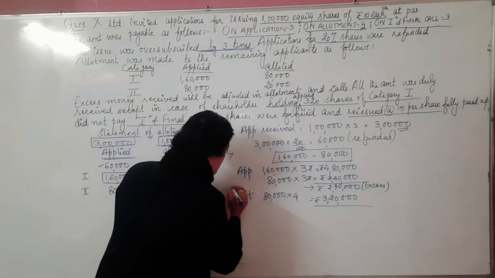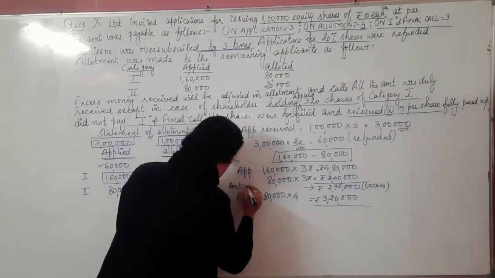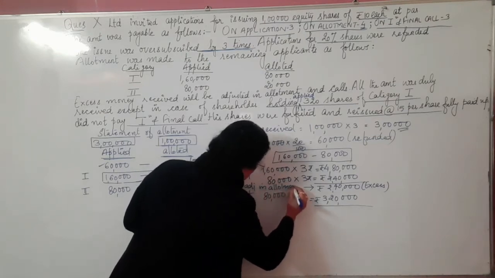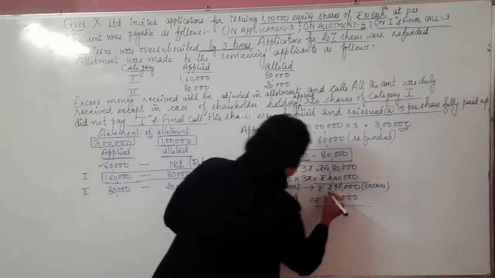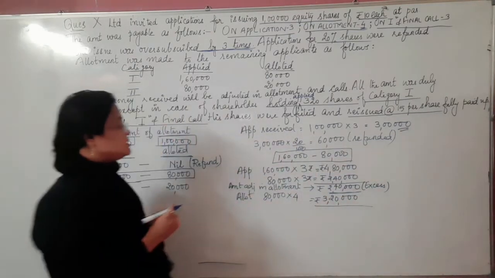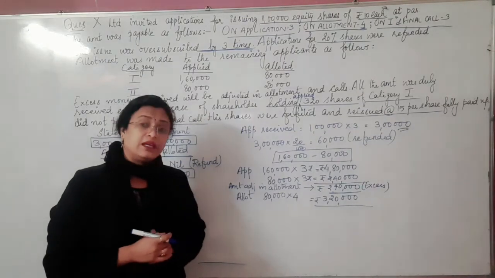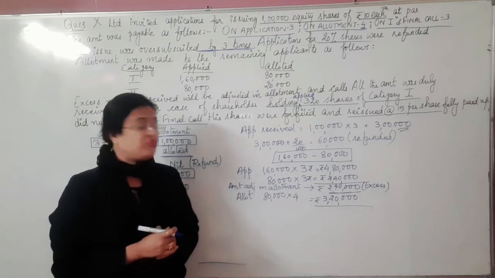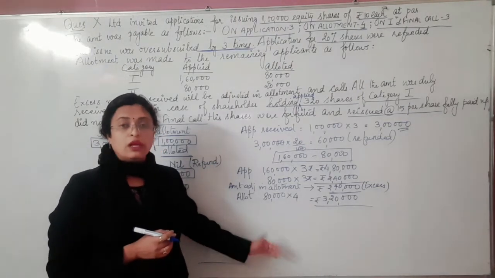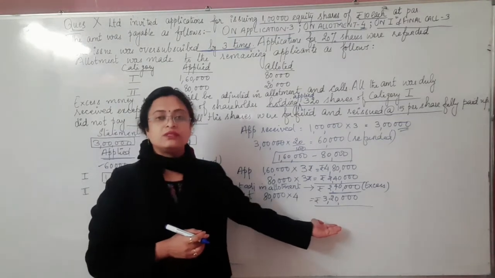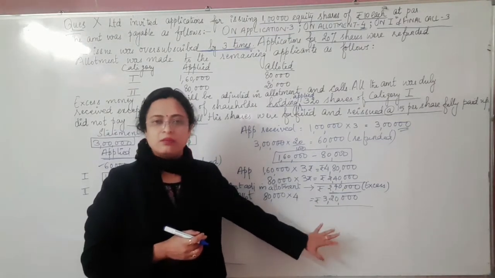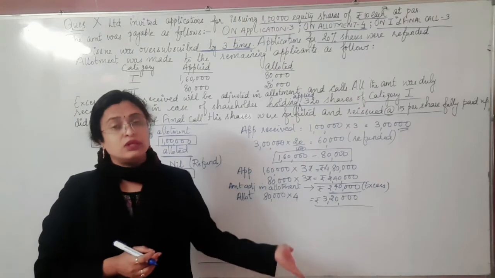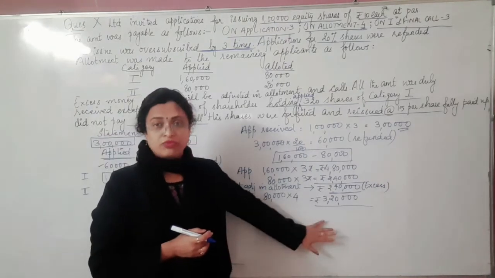So hence I'm writing down here, the amount adjusted in allotment as per category number 1 is how much? 2,40,000. Okay, children, how much is the amount adjusted in allotment as per this category number 1? It is 2,40,000. That's what we identify. We cannot check it for the call and so on, because we are not left with sufficient amount. If you deduct it, you'll get the answer in minus. Minus stands for you're not having any previous or old balance to carry forward to the calls. That's the reason we won't be doing the working further over here.